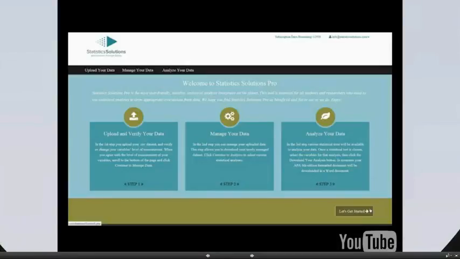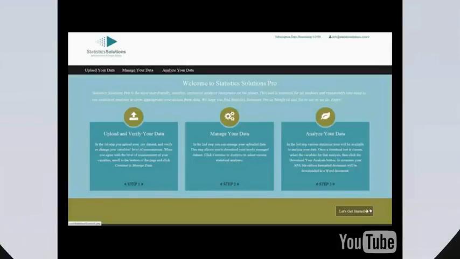This is a brief demonstration of Statistic Solutions Pro. The demo will walk you through 3 easy steps. First, uploading and verifying your data. Second, managing your data. And third, selecting your analysis and generating a results document. The demo will also highlight the unique features that take quantitative analysis software from user-vicious to learner-centered. Let's get started.